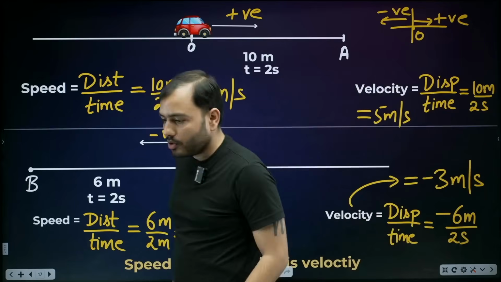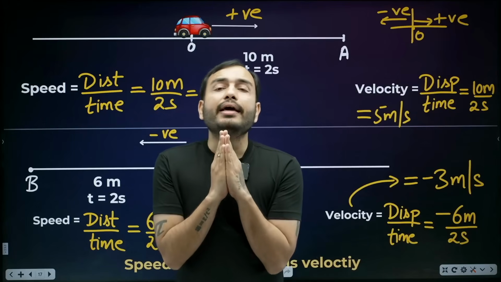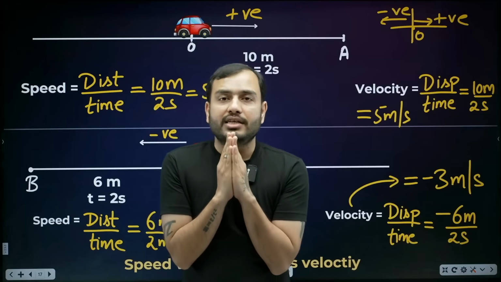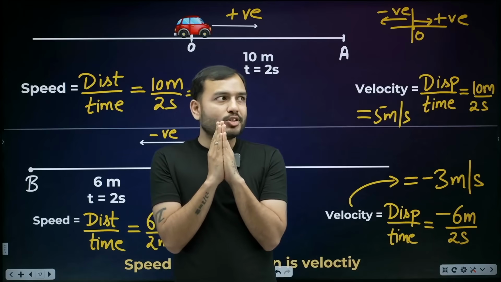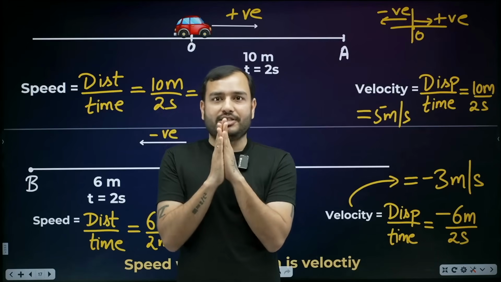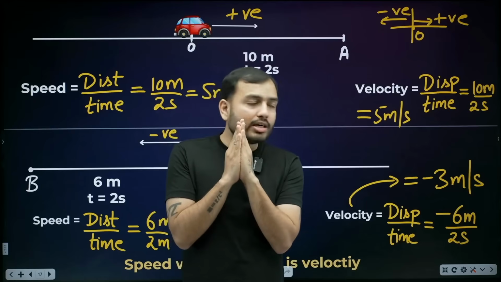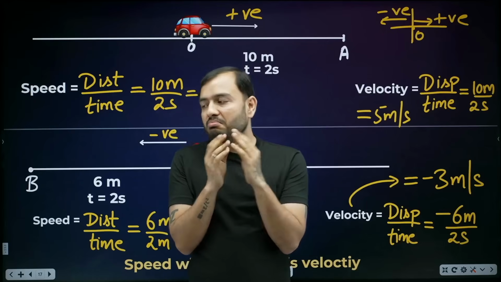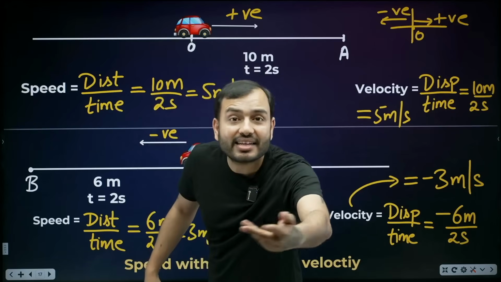Let me tell you something. Suppose this is the origin. I say a car is moving at 10 meter per second. Tell me in which direction is it going? Its speed is 10 meter per second. Tell me where is it going? This way or that way? You can't tell me. Because speed does not talk about direction.